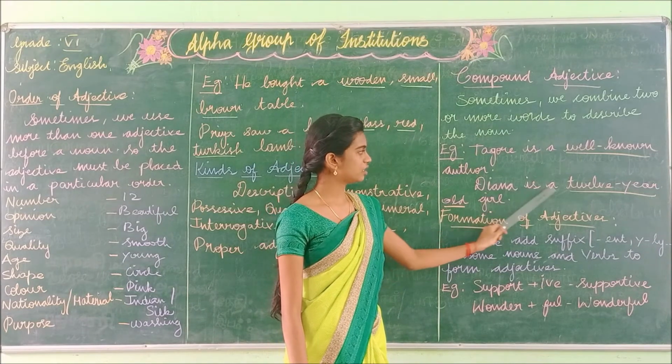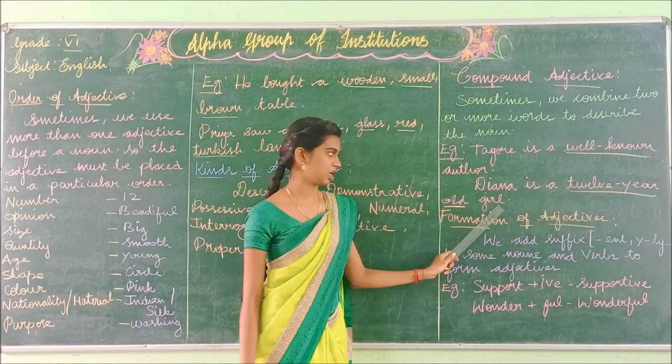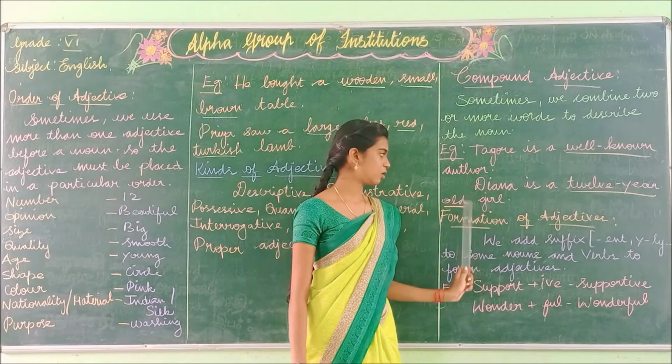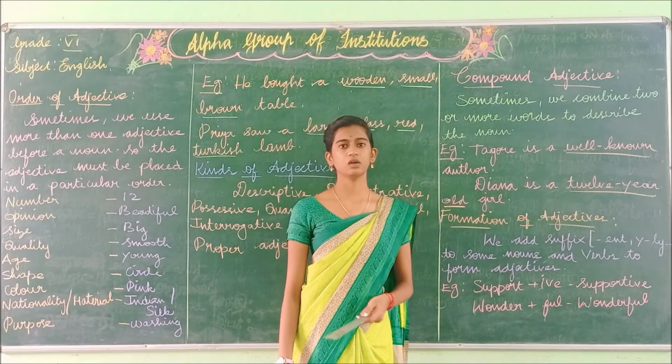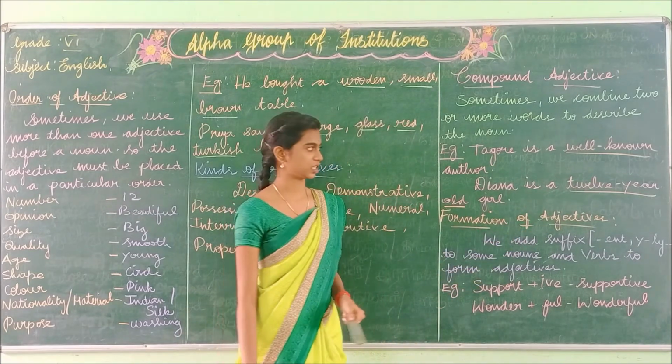Likewise, Diana is a 12-year-old girl. So in this sentence also there is more than one word forming the adjective.